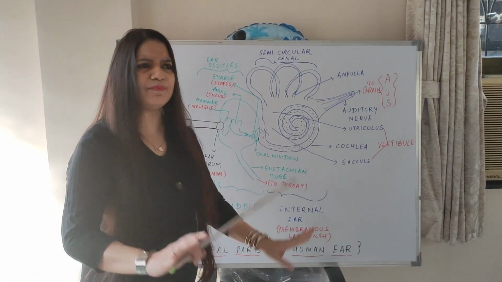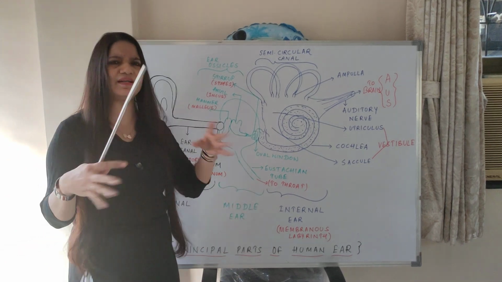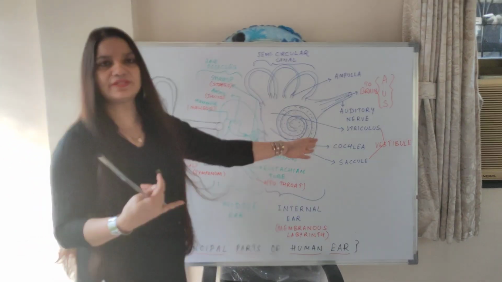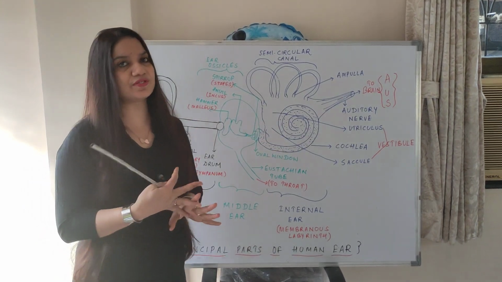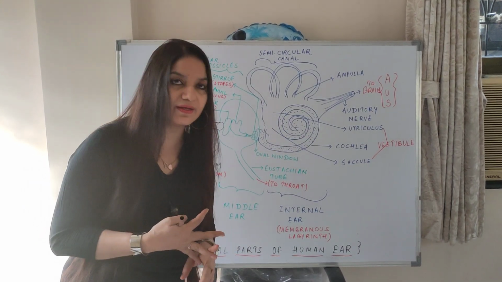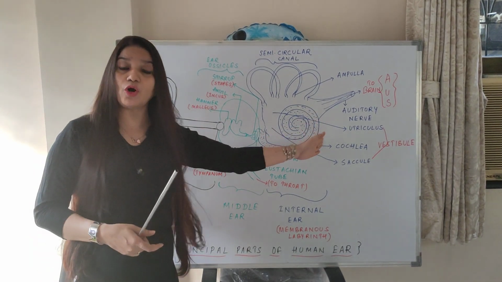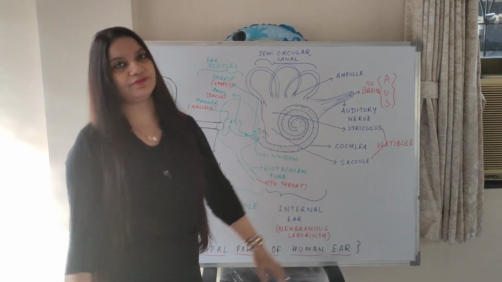for dynamic balance. Very important question, one marker, they ask directly: name the part which is responsible for static balance, you know, sacculus, utriculus. Name the part which is responsible for dynamic balance, semicircular canal. In bracket you can write ampulla. Name a nerve which carries the signal from ear to the brain, it is the auditory nerve.